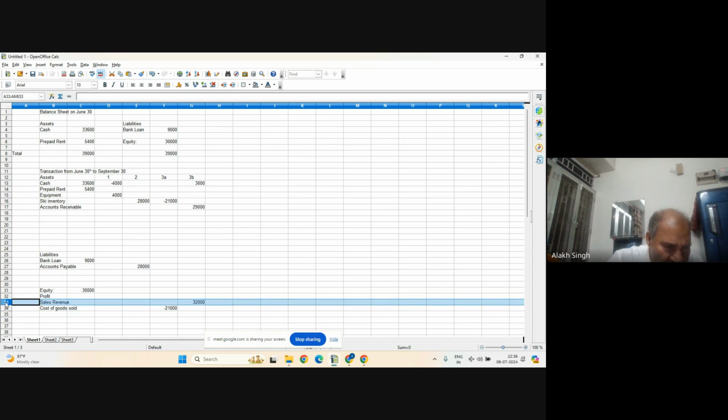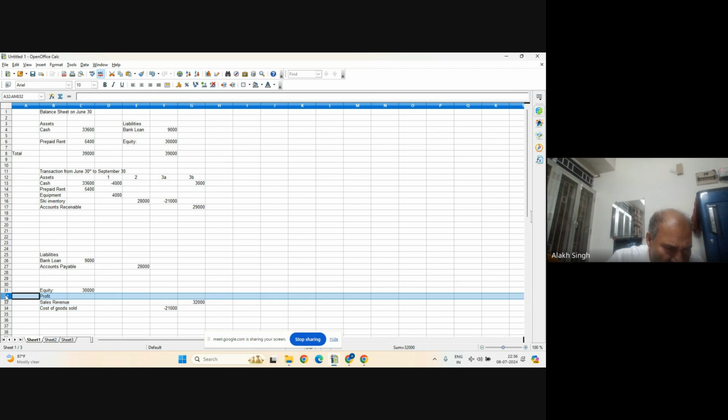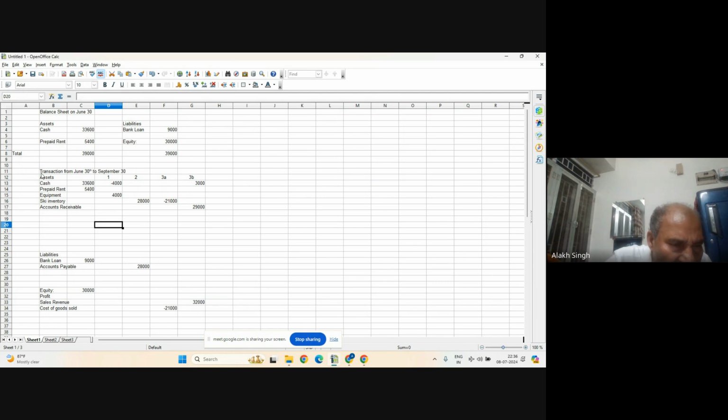All three of these will be part of the income statement. That's why we are writing "over a period of time", because we are writing transactions from June 30th to September 30th. So I am making it bold and maybe underlined as well, so that it stands out separately.